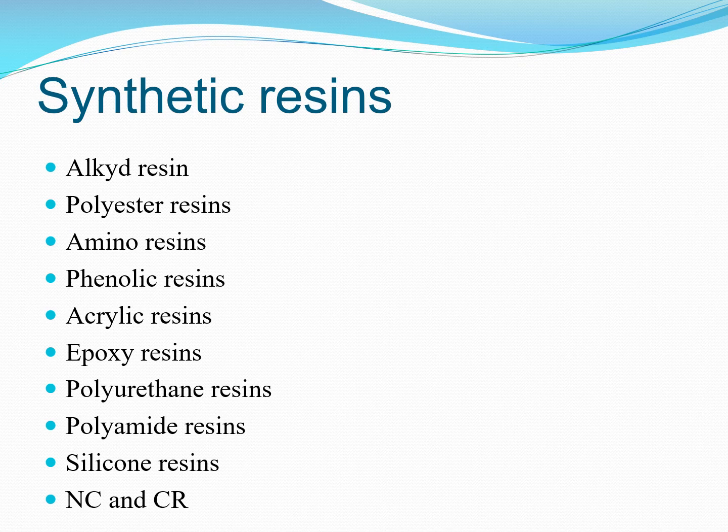Now synthetic resins. So synthetic resins are man-made resins. These resins are prepared or manufactured in industry keeping some properties in mind, right? Their properties may vary depending on which type of raw material is used. The synthetic resins include alkyd resin, polyester resins, amino resins, phenolic resins, acrylic resins, epoxy resins, polyurethane resins, polyamide, silicone, NC for nitrocellulose, CR for chlorinated rubber.